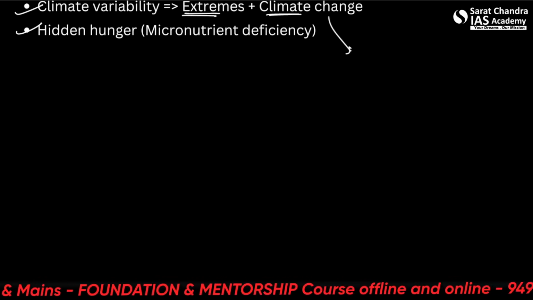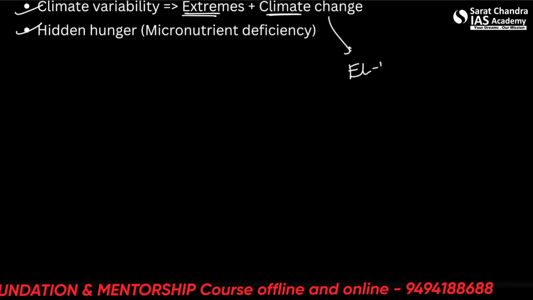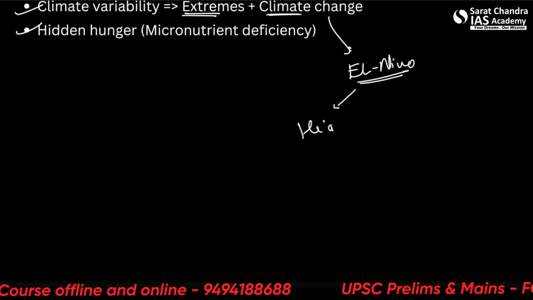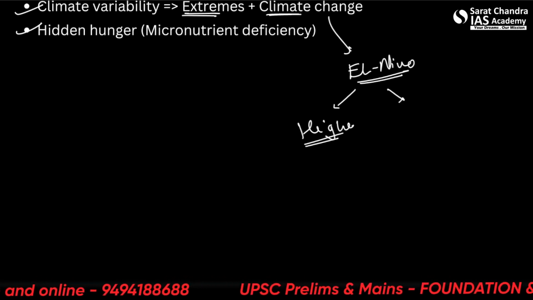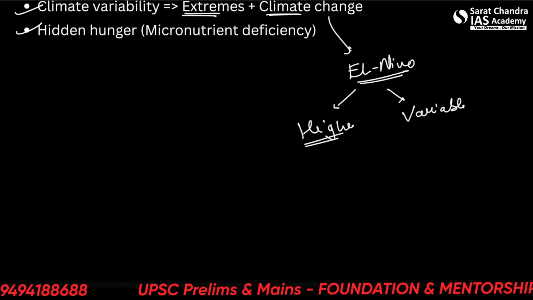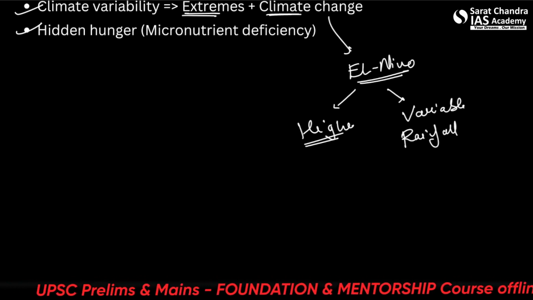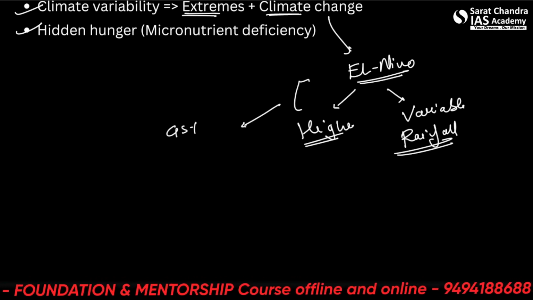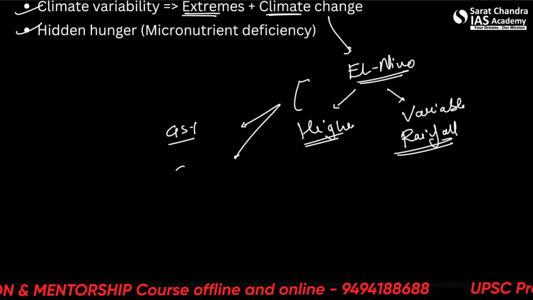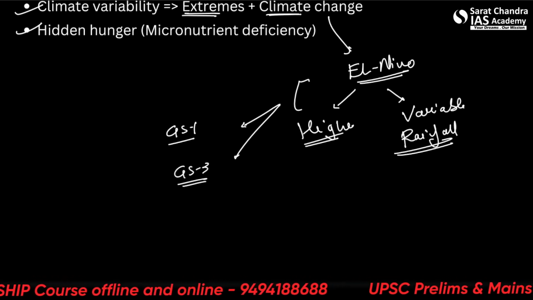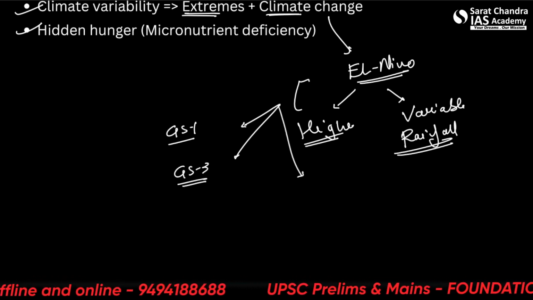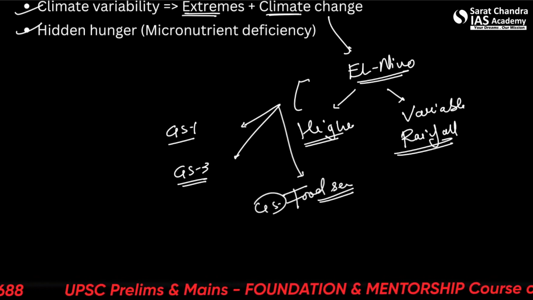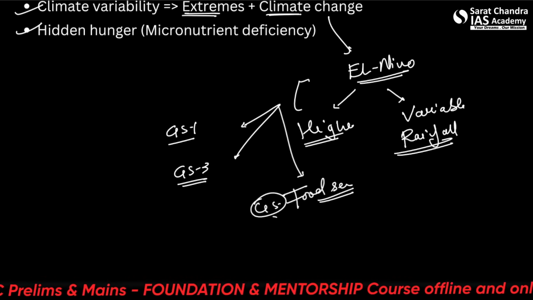So this year is going to be of El Nino, and the summer temperatures will be higher. There will be very variable rainfall. So you can mention both these things in the example so that your knowledge of GS1 geography or GS3 environment can be displayed along with the question of food security and society, GS3. Alright, so this is the way you can show your hidden knowledge.